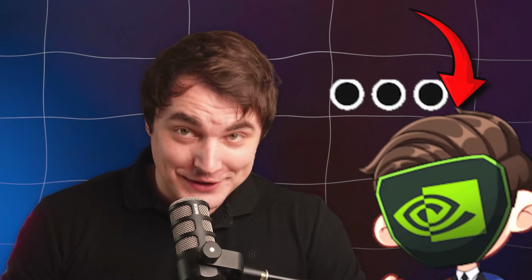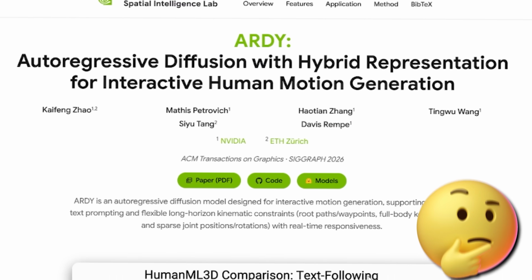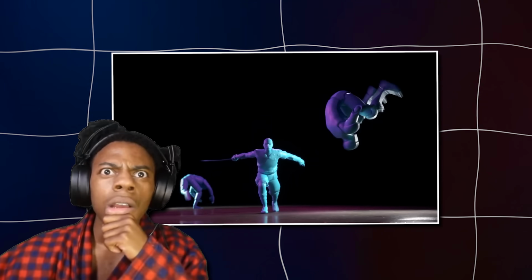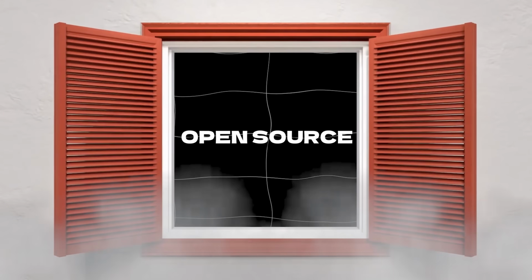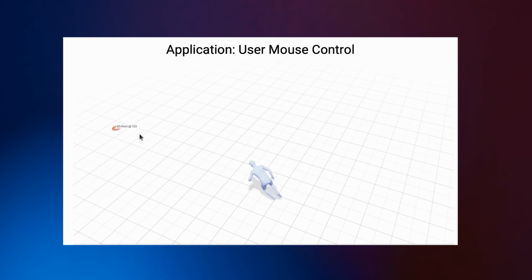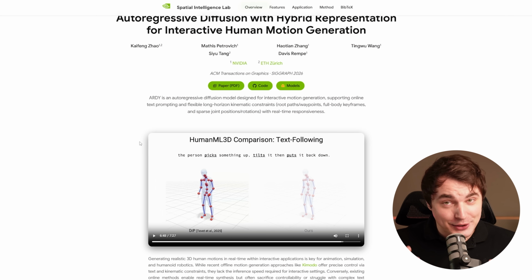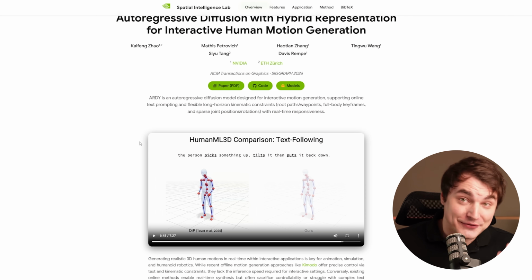Well guys, another crazy update from NVIDIA. This time named ARDY, which stands for Autoregressive Diffusion, and it's about real-time AI animation. That's insane because it's also open source, all weights published. You can already run it locally and you can bring it all to Unreal Engine later. We're gonna check the update in detail, and I also did the local installation to see if it really works.